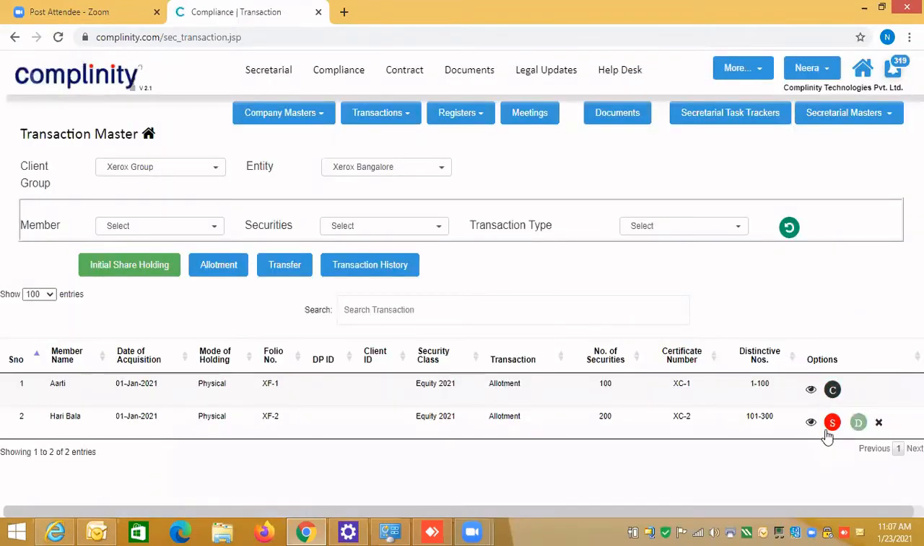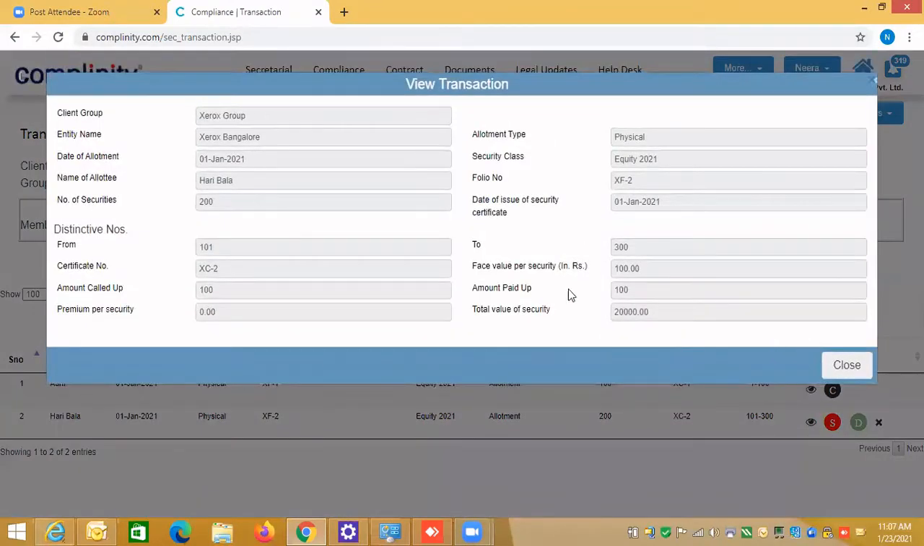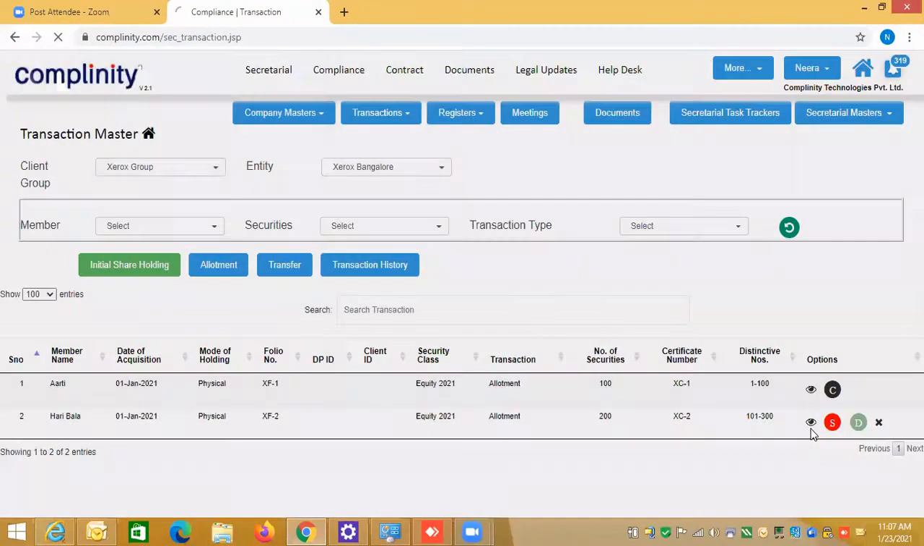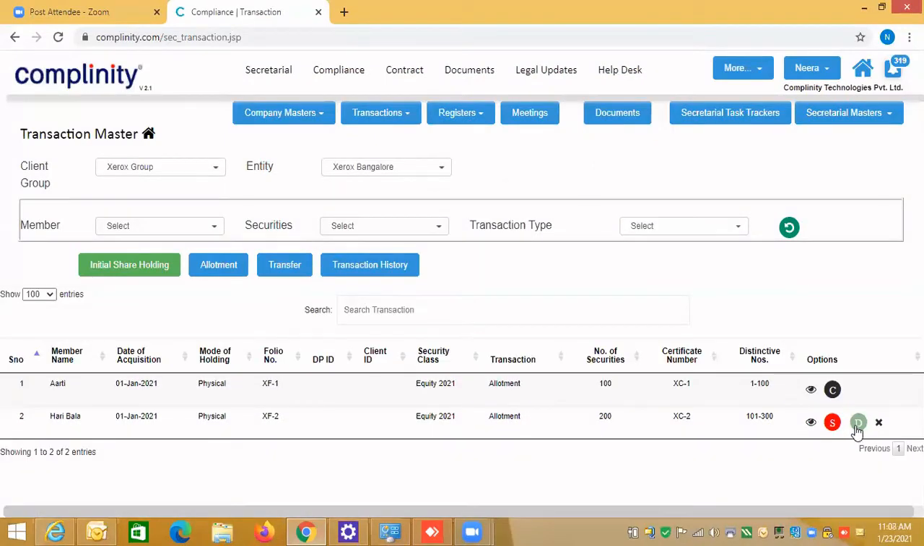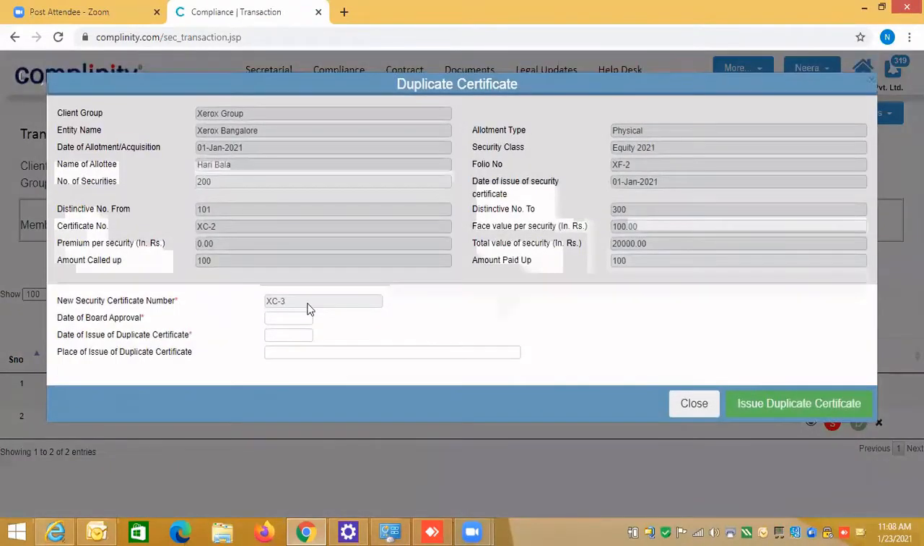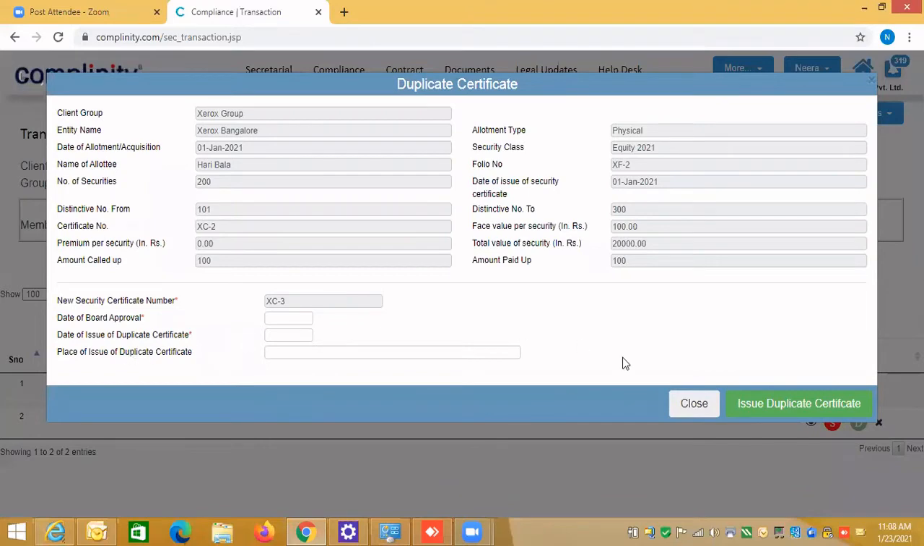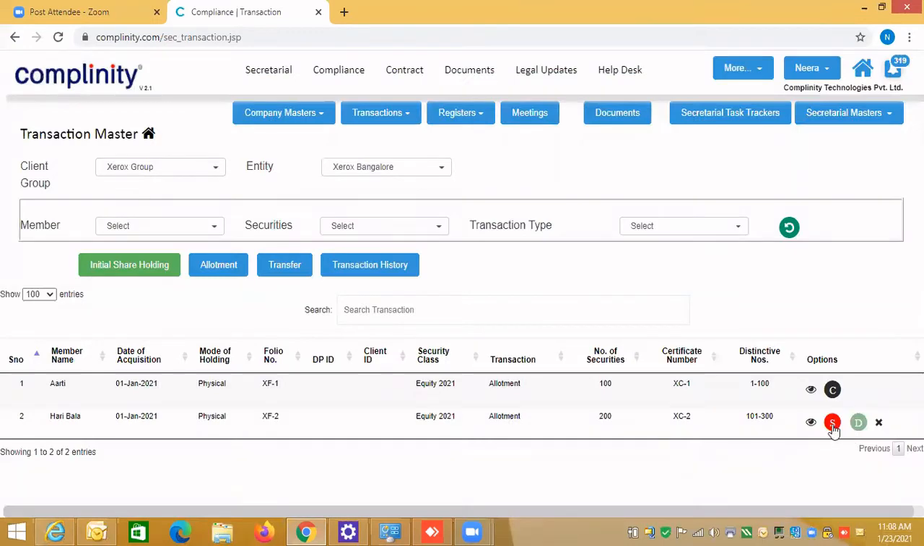Now you see it has come to split. Once you generate the certificate, you can split it, and you can view the details by clicking on the eye icon. D is for duplicate. If you click on duplicate, you can generate the duplicate certificate. You need a board approval for a duplicate certificate. And then you can also do the split. So let's do the split of this also.